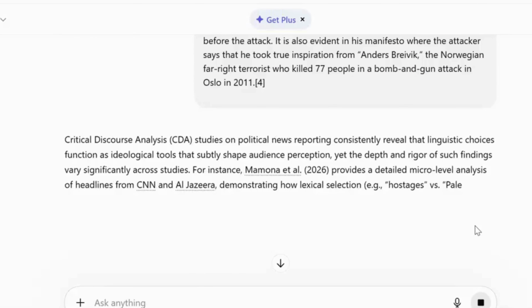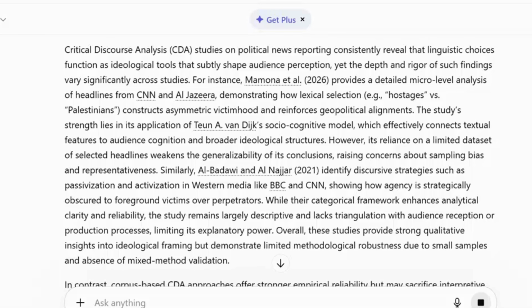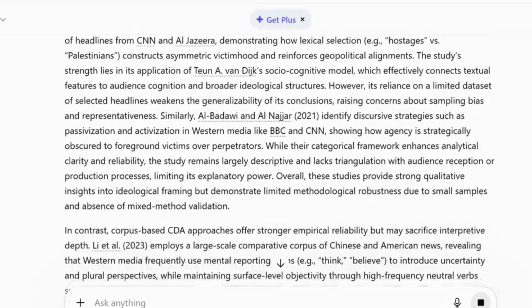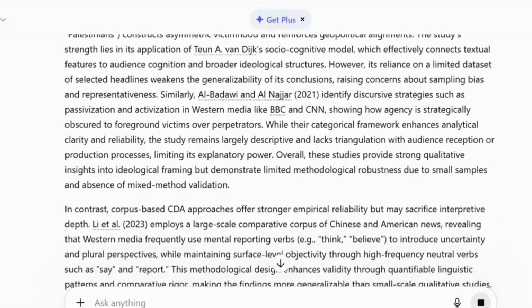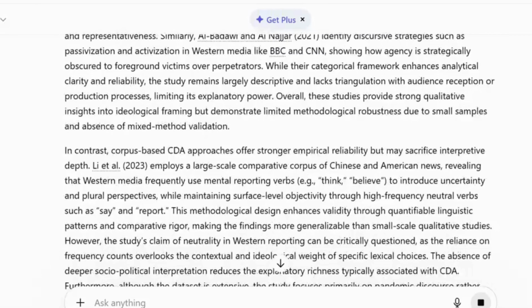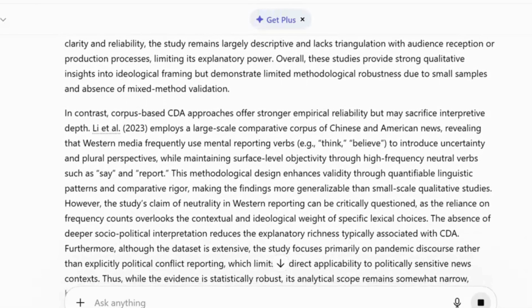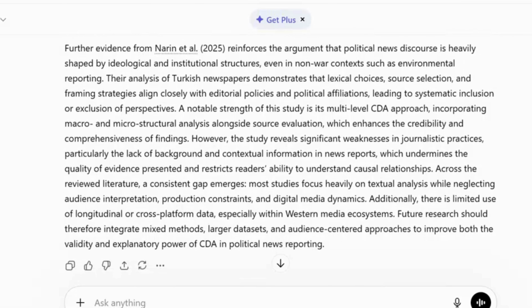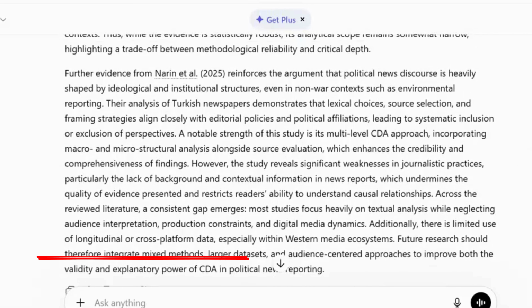In the first paragraph, it gives strengths and weaknesses of articles. For example, while their categorical framework improves analytical clarity and reliability, the study remains mostly descriptive and lacks triangulation with audience reception or production processes, which limits its explanatory power. In the second paragraph, it focuses on reliability and validity. For example, the study's claim of neutrality in Western reporting can be critically questioned. In the third paragraph, it gives research gaps. For example, there is limited use of longitudinal or cross-platform data, especially within Western media systems.